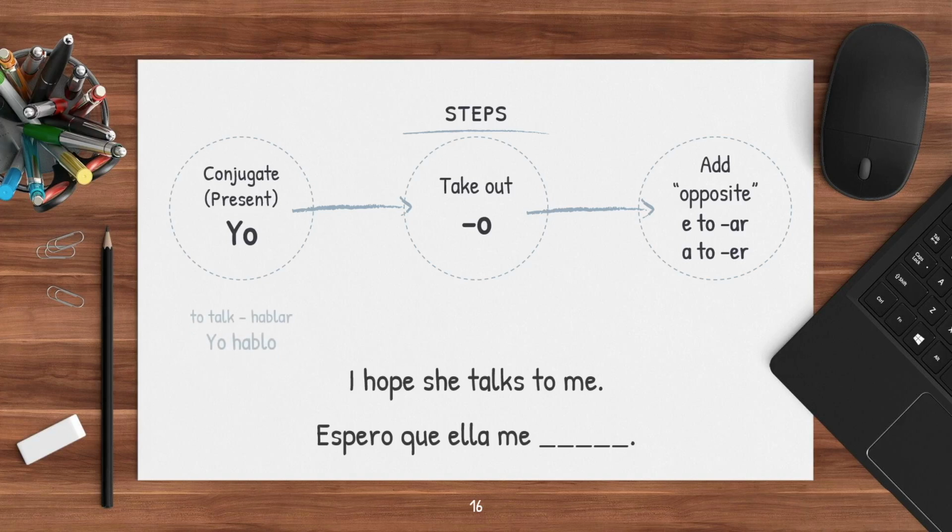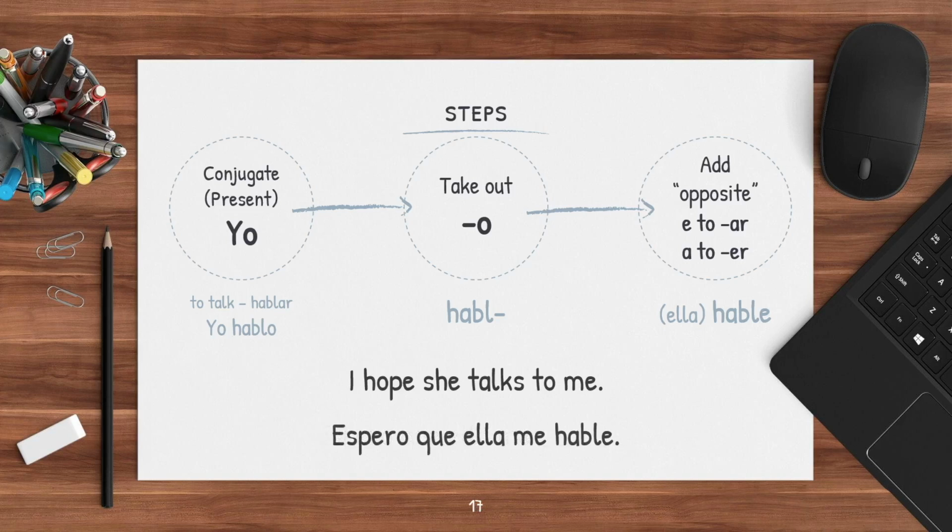So to talk is hablar, and when we conjugate that into the yo present tense, it's hablo. Yo hablo. Second step, take out the o. So it becomes habl. So that's the stem of this verb. And in the last step, we add in the opposite. So it was an AR verb, so we need to add the E at the end. So it becomes hable. So when we complete the sentence, it becomes espero que ella me hable.